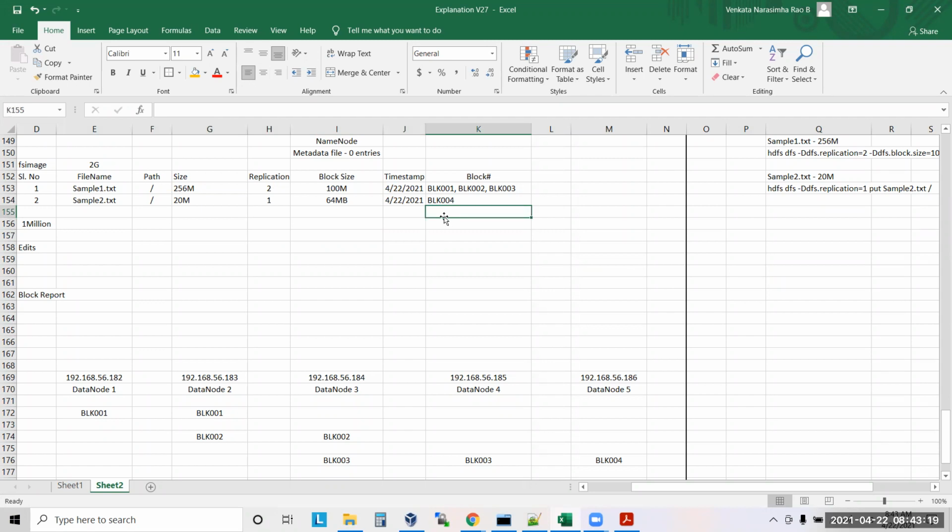Every time you write a new file, at the end of the file writing process, name node will open the FS image file, update the metadata, save it and come out. That's what name node does.